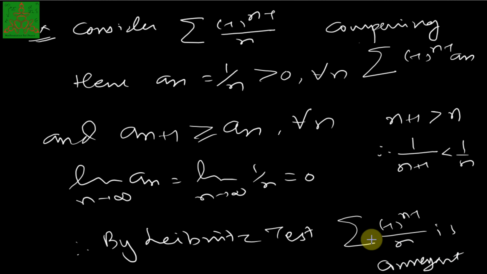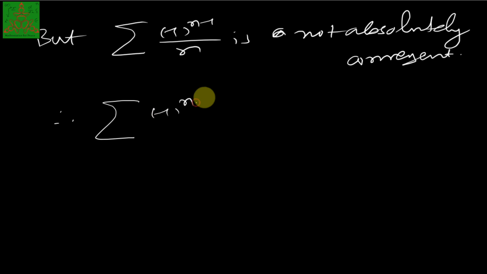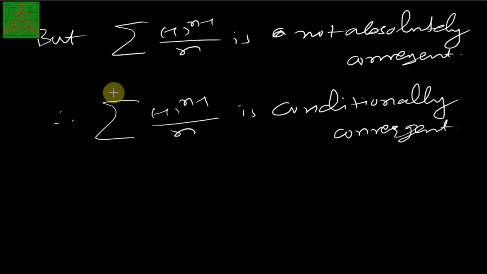So this series is convergent, but it is not absolutely convergent. But summation of minus 1 raised to n minus 1 upon n is not absolutely convergent. That we have already seen. Therefore, the summation of minus 1 raised to n minus 1 upon n is an example of conditionally convergent. This is possible, that for some series which is convergent but not absolutely convergent.